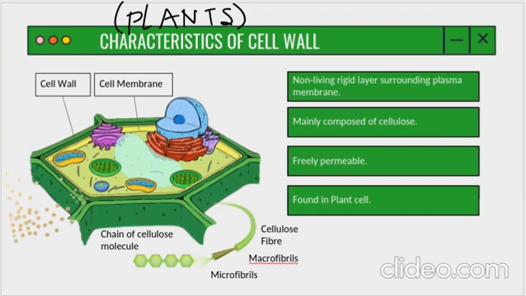So the cell wall is like, first there is your cell membrane, and after the cell membrane is the cell wall in plants. Okay, and it is made up of cellulose. Very important point, it's made up of cellulose. It is freely permeable, means anything can come, anything can go, and it is found only in plant cells. So there is a cell wall, cell membrane, then there is a chain of cellulose molecules inside, and even there are micro and macro fibrils inside the cell wall.